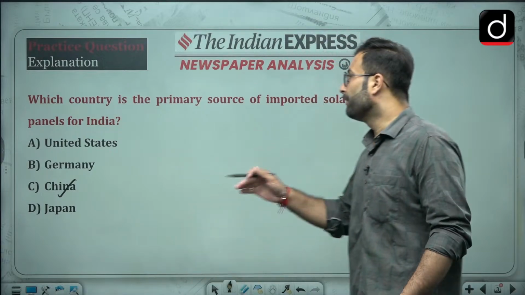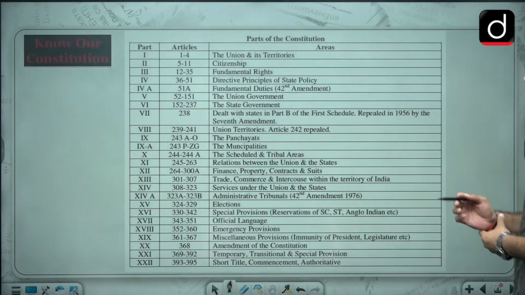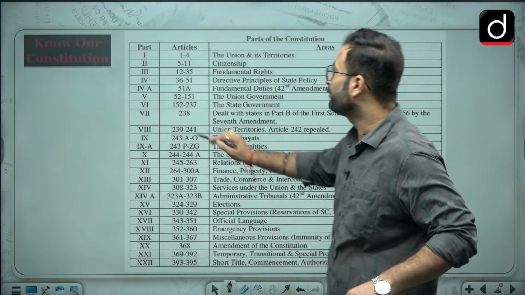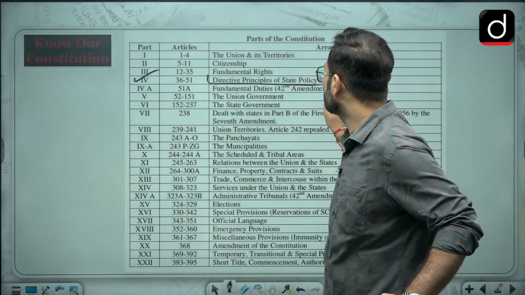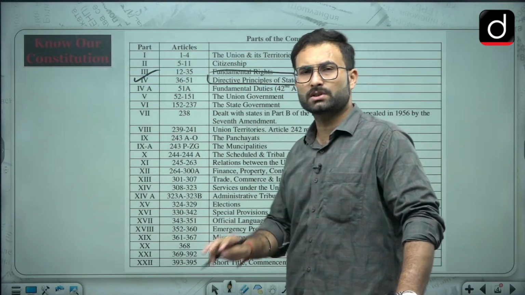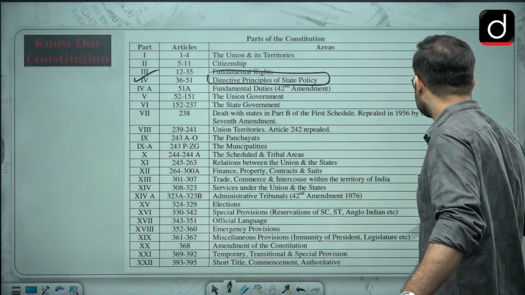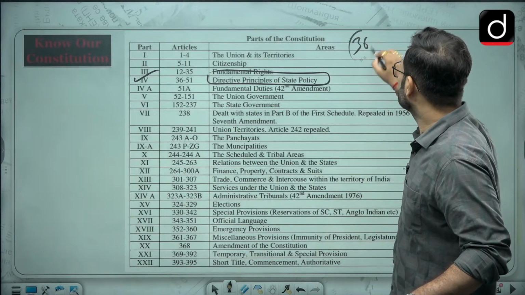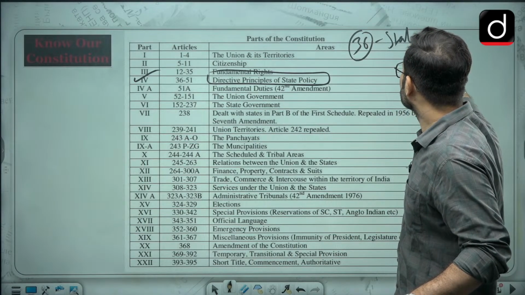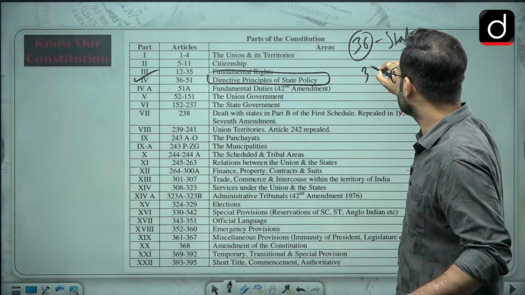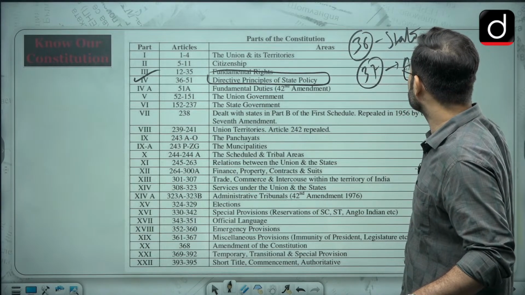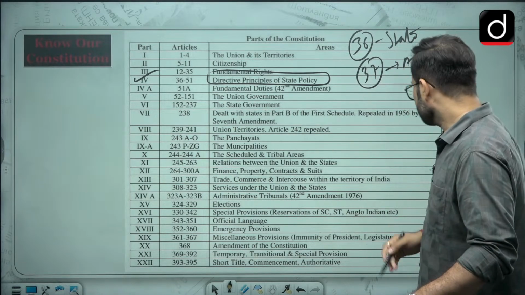Now coming to the next part, that is knowing our constitution. As I told you, we were on Part 4, that is the Directive Principles of State Policy. We have discussed 2 articles yesterday. There is the definition of state given in Article 36, and then in Article 37 the application of DPSPs has been given.